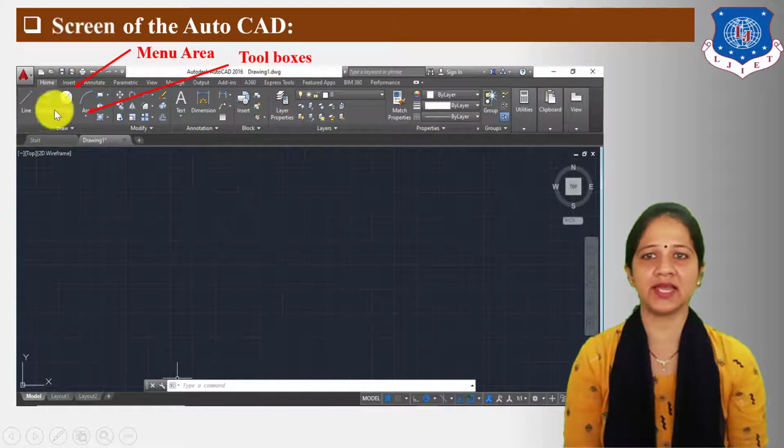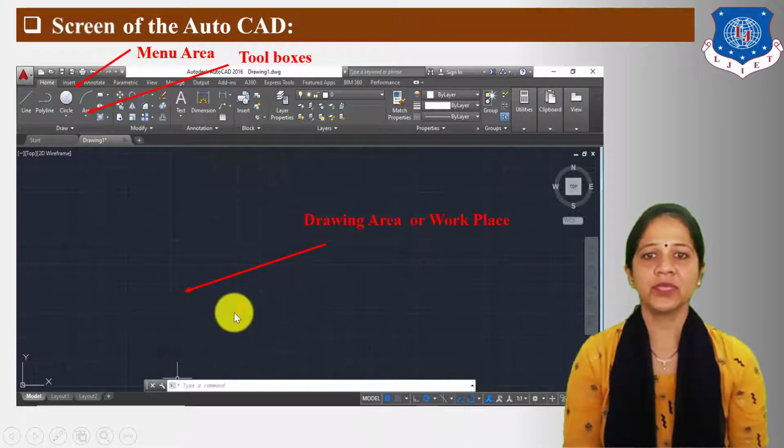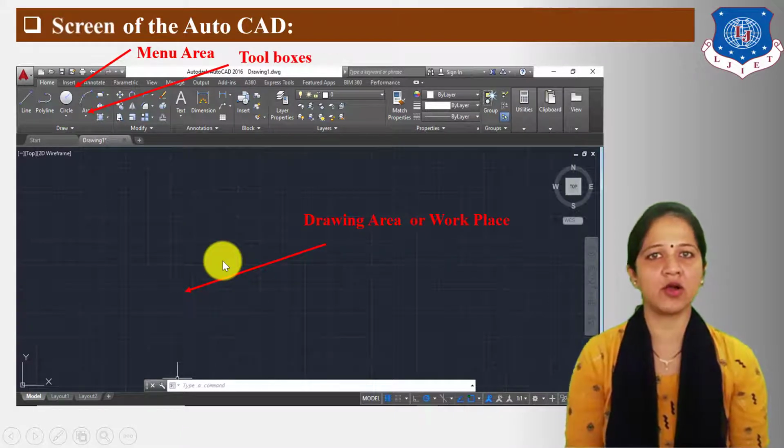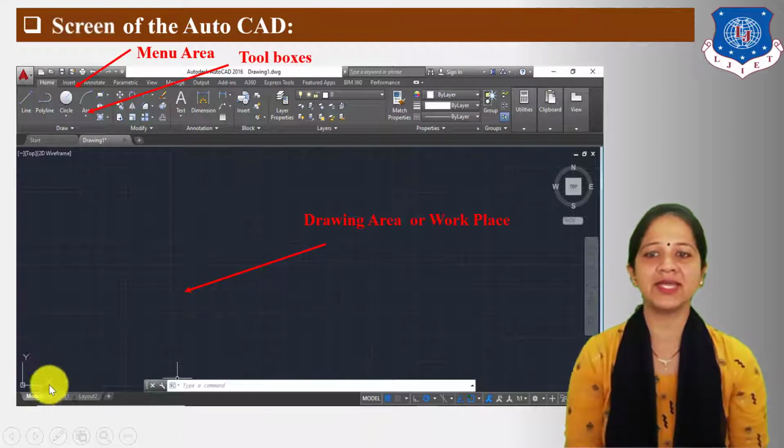Now, this area is known as toolbox. Here, different tools are available. Now, this is the drawing area or workplace. The drawing area or workplace is infinite. Here, the dimensions or the distance of any object is described with reference to x and y axis.